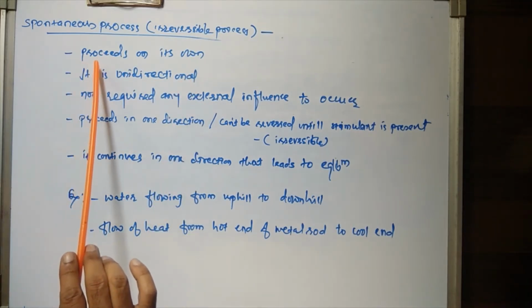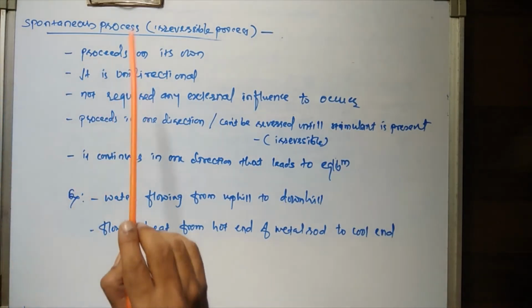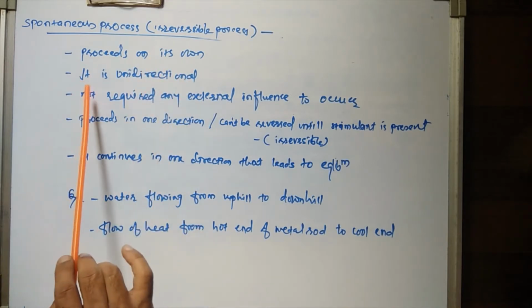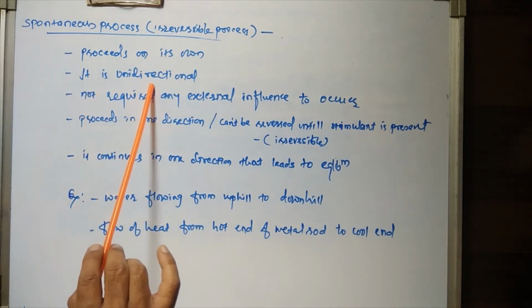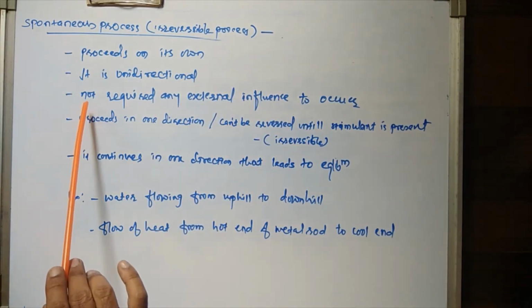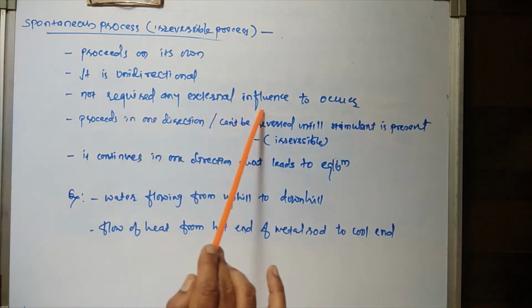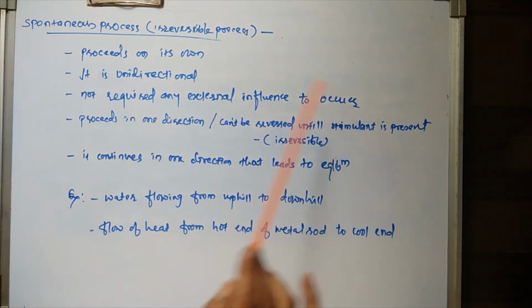The one is it proceeds in one direction, it proceeds on its own, the first, and then the second one is it is unidirectional, it proceeds in one direction. The next is it does not require any external influence to occur.